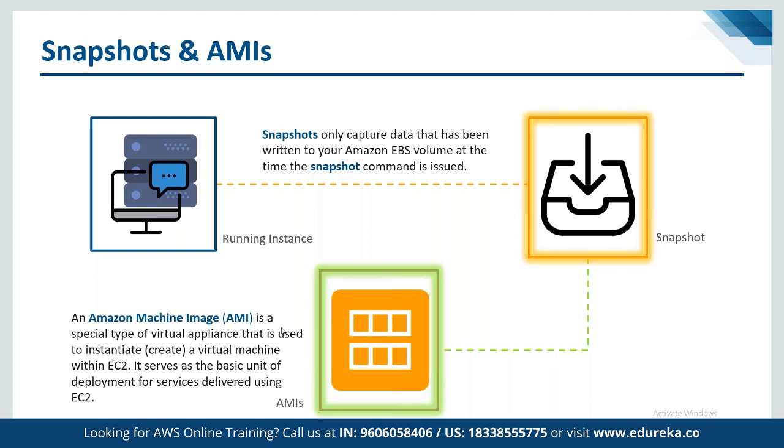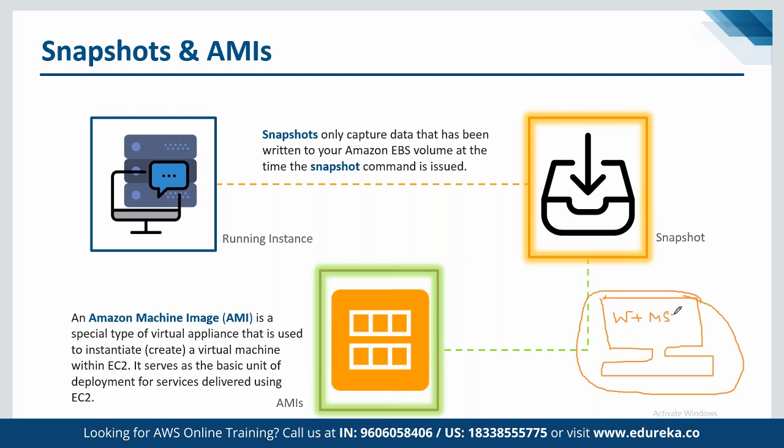AMI refers to the image. That means whenever we are launching any servers, obviously we need to choose a base AMI, as in a base image, just like every PC needs to have an operating system, correct? And apart from the operating system, we can choose what other configurations we need. For example, we want to make a copy of this entire system. In this system, we are running Windows. And apart from Windows, we have also configured the entire MS Office. We have also configured multiple changes and customized each and every component here. We also have the entire application suite for photo and video editing. We have a suite for the networking device software.